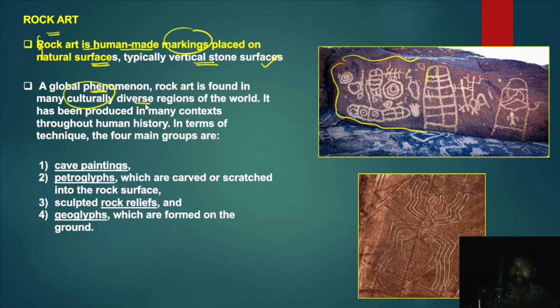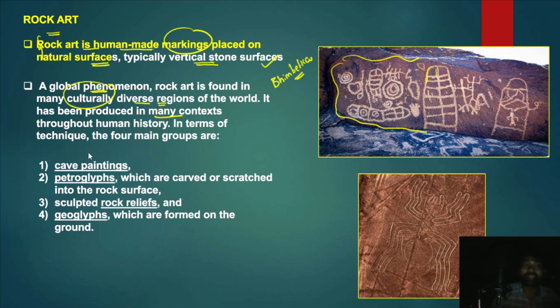For example, in India, one of the ancient and primitive prehistoric rock art is found at Bhimbetka. So I hope all of you know about this Bhimbetka in Madhya Pradesh, where we can see this rock art form. In fact, the cave paintings also. So therefore it is found in many culturally diverse regions across the world, and in fact it has been produced in many different contexts throughout human history.